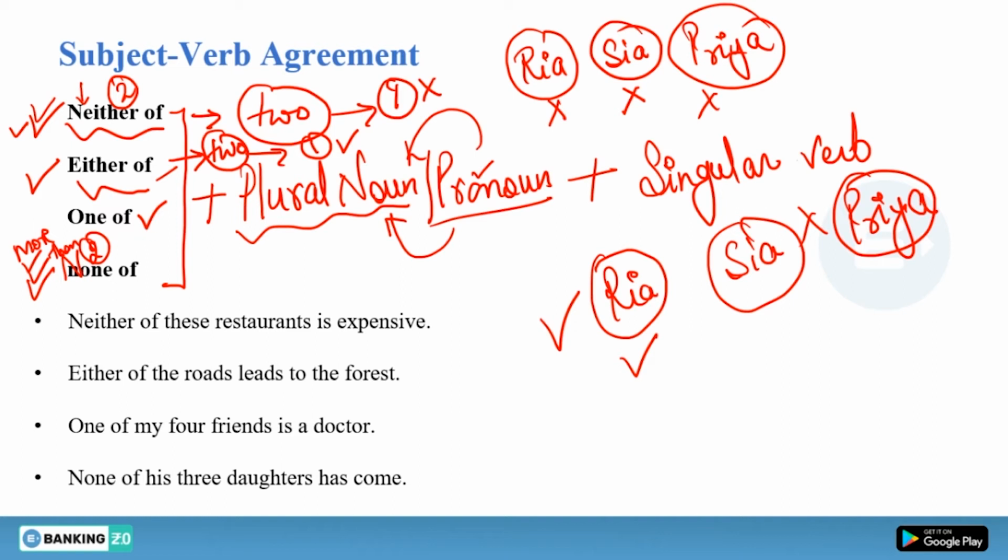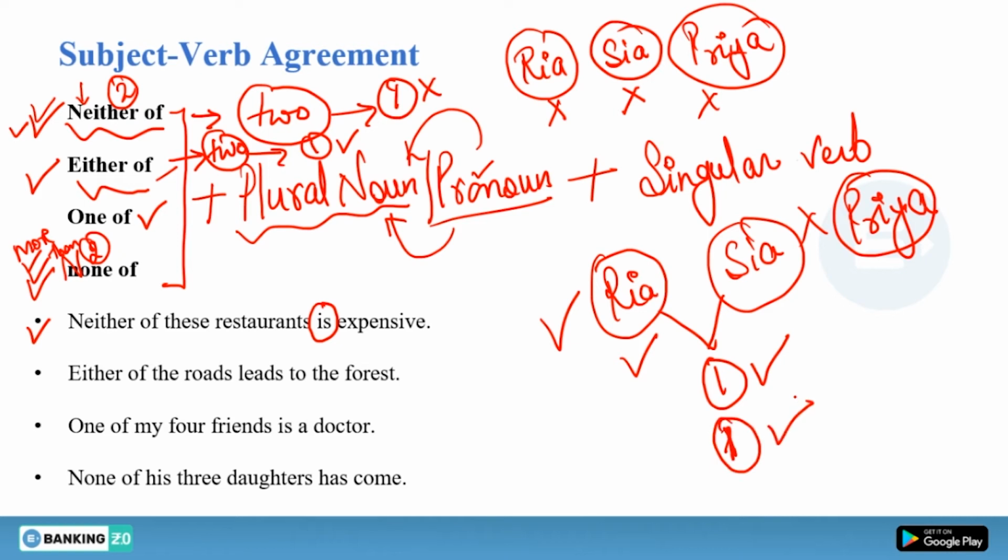Now let's have a look at some of these examples. First example is neither of these restaurants is expensive. Now what I want to tell you here is, why do we use a singular verb here? Suppose you are making a choice and there are two persons, but you are accepting only one, or you are rejecting.